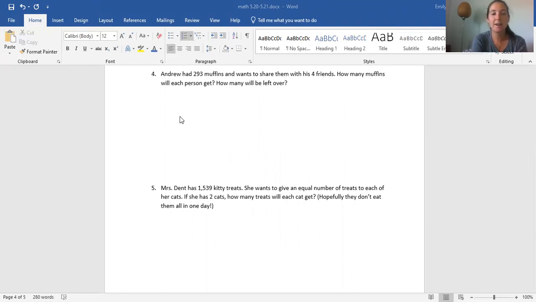Andrew had 293 muffins and wants to share them with his 4 friends. How many muffins will each person get? How many will be left over? So let's do cubes. I want you to do cubes before you do anything. So let's start by underlining our question, box the keywords.